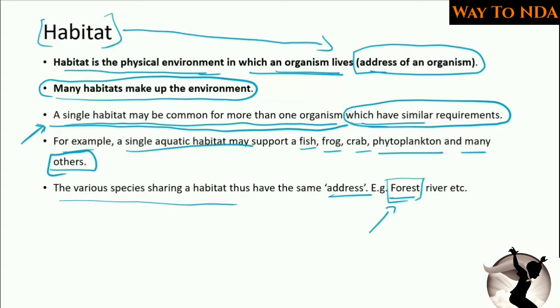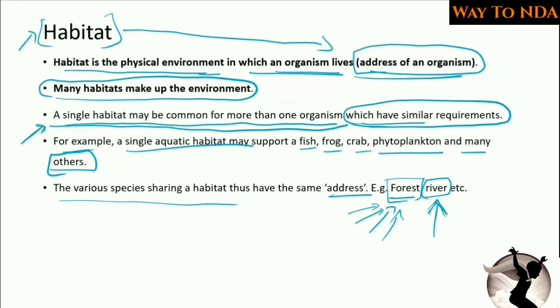For example, tiger is an organism, tiger is also an animal, right? Then deer is also an animal. Then birds which live in the forest, they are also organisms, they are also creatures. So forest is their common address. Similarly, in a river you will find crocodiles and then fish and then crabs. So similarly, river is their address. So this is called a habitat, nothing but the address of an organism.